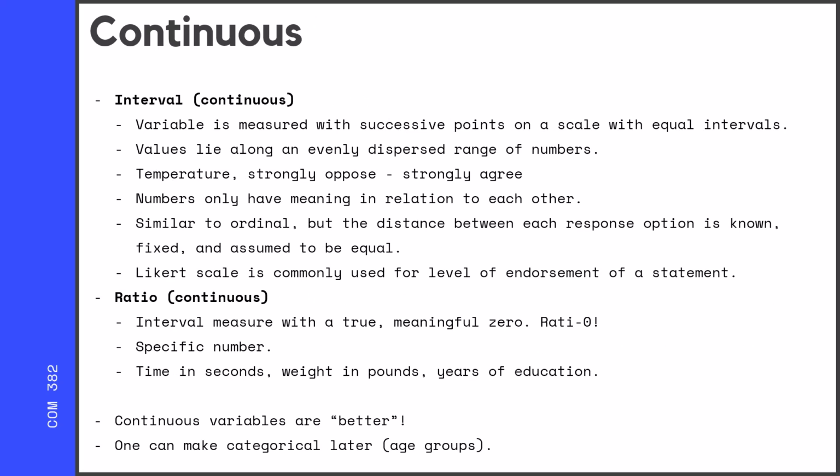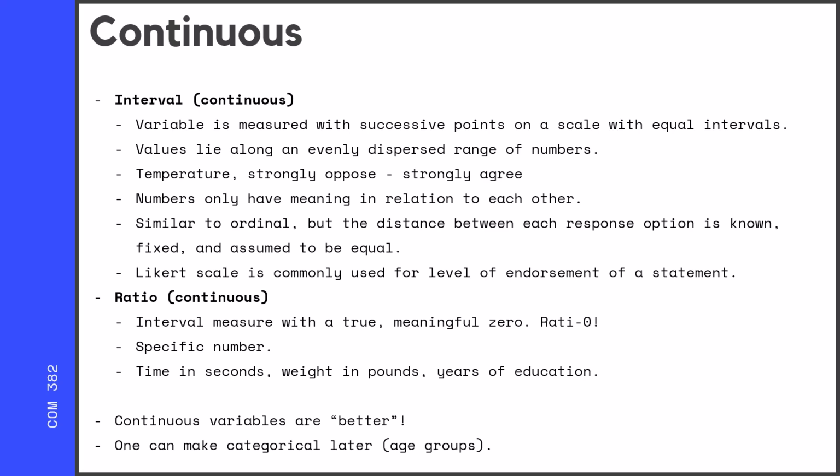Continuous, on the other hand, are these metric variables that allow us to be precise in the numerical values that we're recording. And there's two types of this: interval and ratio. Interval is a variable that's measured with successive points on a scale with equal intervals. So for example, temperature.